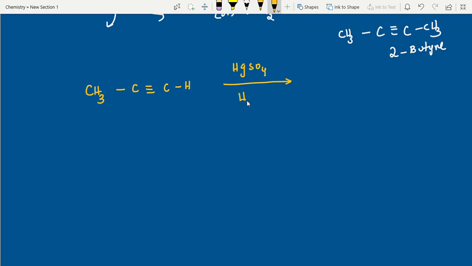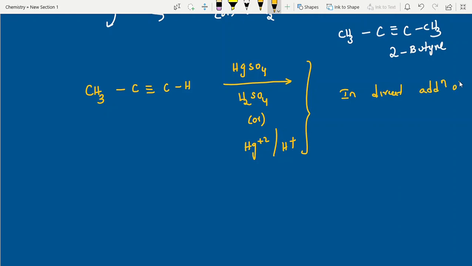HgSO4, H2SO4, this combination. Sometimes they give a 40%, 1% ratio, or sometimes they will give it like this, Hg plus 2 and H plus. So here the active species is H plus, and here the active species is Hg plus 2. Finally, this combination follows indirect addition of water.